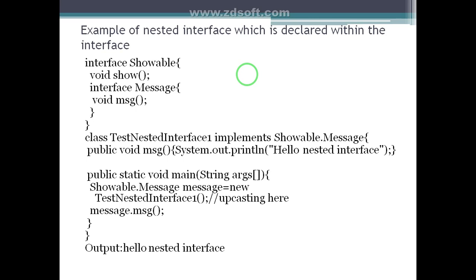Interface Showable contains the abstract method void show. Another interface, Message, is defined in the Showable interface, and it contains the abstract method void message. And how to implement it using a class: class TestNestedInterface implements Showable.Message. Because the interface Message is static by default, it is called with the name of the interface, so Showable.Message. Here we have to override the methods show and message.